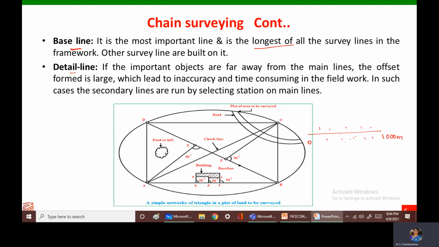Next is the detail line. If the important objects are far away from the main lines, let us say there is an object here which is far away from the main line, then these detail lines are drawn, or formed, so that the readings are taken.